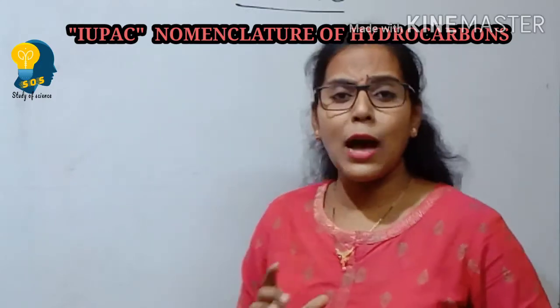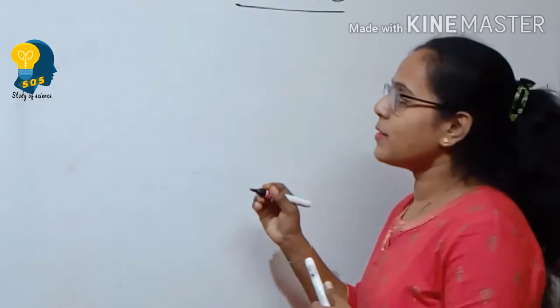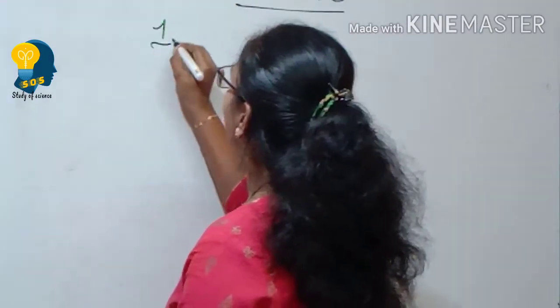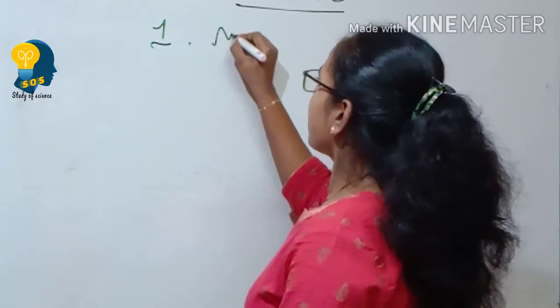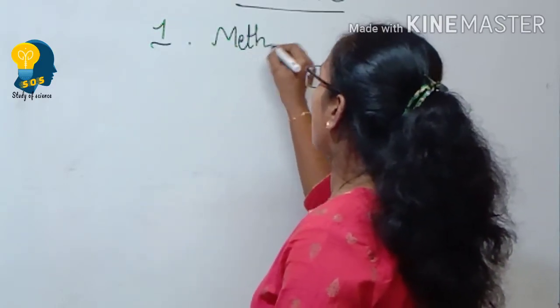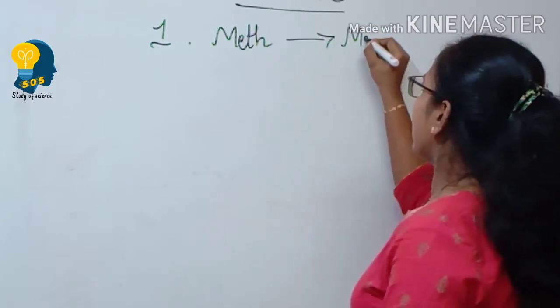Okay, now let us understand how these IUPAC names are given based on the number of atoms. Here we have the number of atoms. If there is one carbon, then it will be called meth, and the name will be methane.